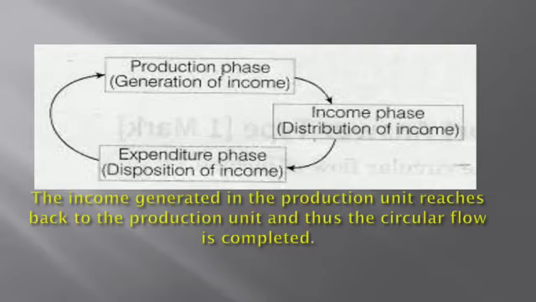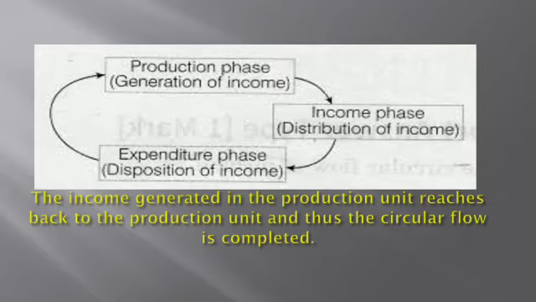So income is received by the factors. The third economic activity I have shown is disposition of income, that is the expenditure phase, where the households are spending the money they have received for the purchase of goods and services. So again the money is going back to the firms. Here we can see how money is passing from one phase to the next. It has started from the production phase, then income phase, then expenditure phase, then the money is again coming back to the production phase. So this is called circular flow of income.